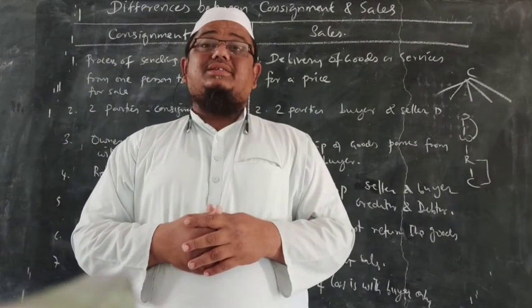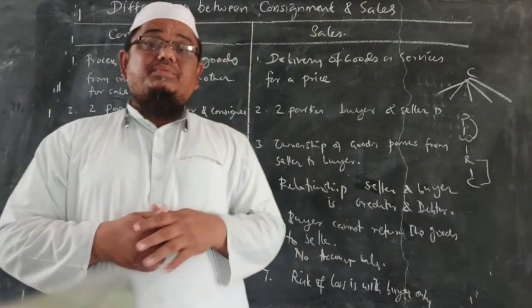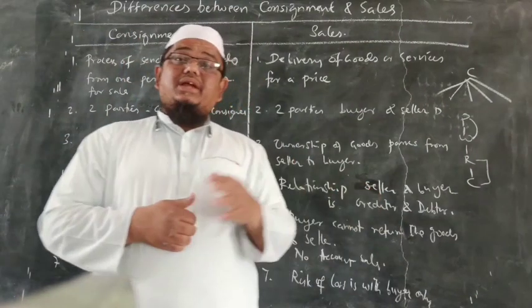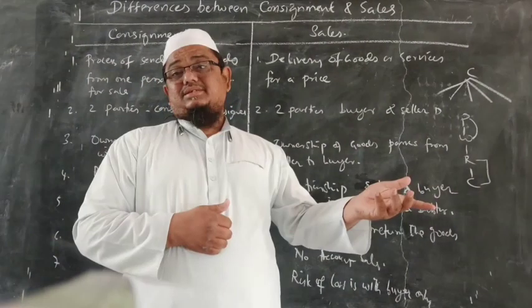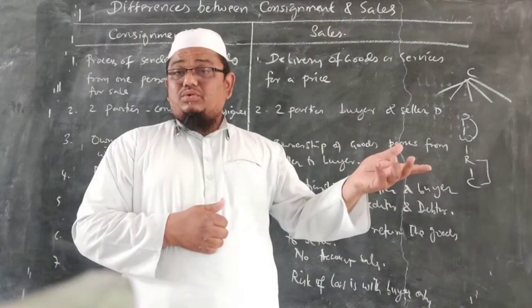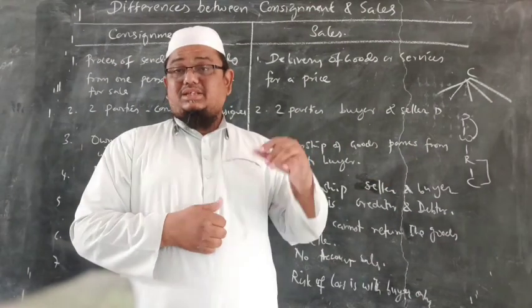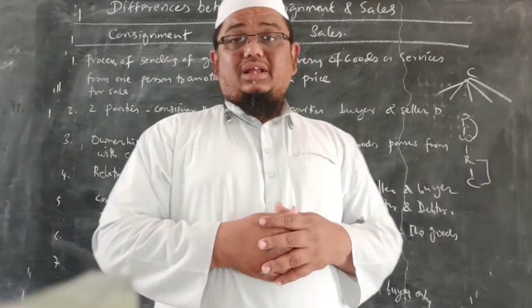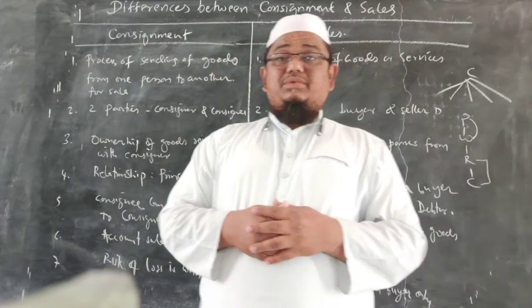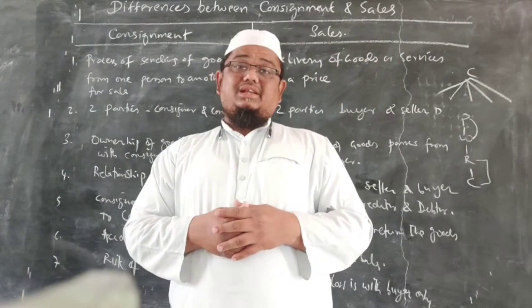And in sale, after delivery of goods to the buyer, the buyer has to bear the loss, because the risk is with the buyer. So these are the basic differences between consignment and sale.